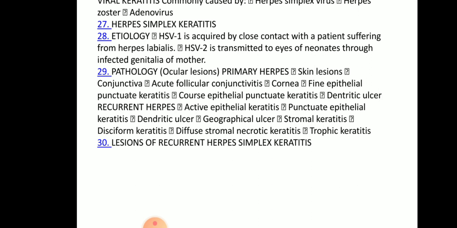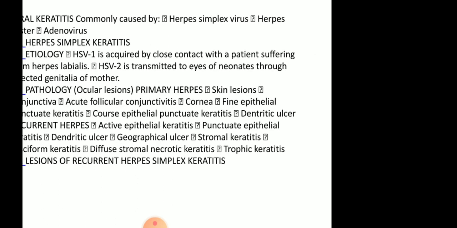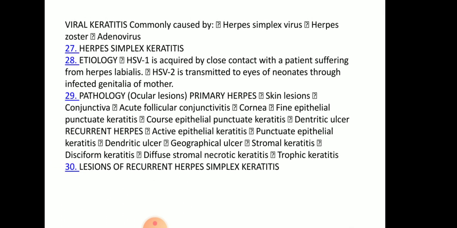Coming to the pathology. Primary herpes involves skin lesions, conjunctiva with acute follicular conjunctivitis, and cornea with fine epithelial punctate keratitis, coarse epithelial punctate keratitis, and dendritic ulcer.